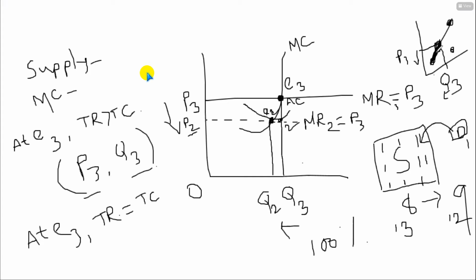Clear or not what I am trying to say? So this is at E3. At E3, there is no profit, no loss. However, in this situation, still a new firm can come, another outsider firm can come into this market. Why? Because the structure of the market is lucrative. It shows that now it is no profit, no loss, but previously there was profit.